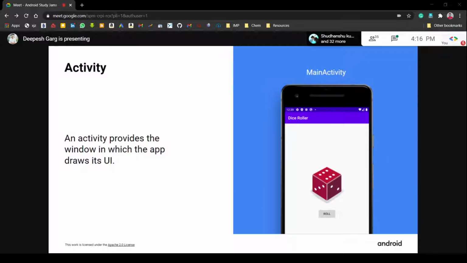Your app will look like this, and whenever you click this roll button, the dice will roll. At this moment we are getting 6, right? On your screen you are seeing that the dice is showing the number 6. Whenever you click roll, another number comes on top of the dice, like 2 or 1, etc. Then you roll again, and likewise a new number will come. So let's move further.